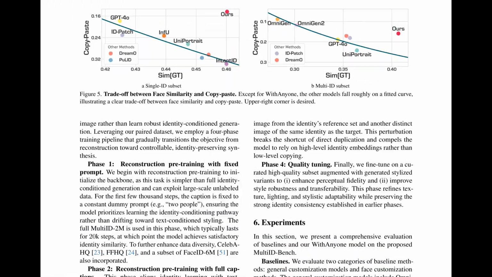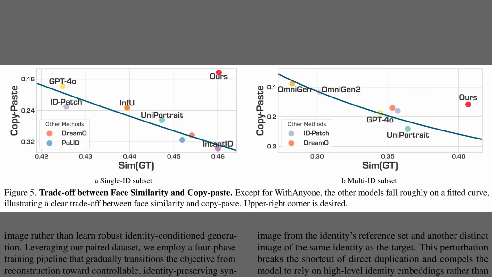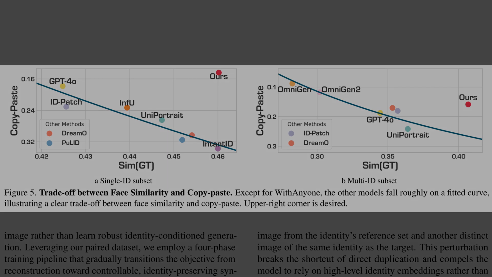So, while Table 1 gave us the raw scores, Figure 5 maps the trade-off between similarity to ground truth and copy-paste. Copy-paste here means the output face overly matches the reference, which signals replication instead of identity preservation. The left panel shows most methods sliding along a downward curve, where higher similarity comes with more copying. The right panel repeats the pattern for multi-identity cases, yet our method sits in the upper right. The takeaway is that the approach raises similarity while keeping copying low.